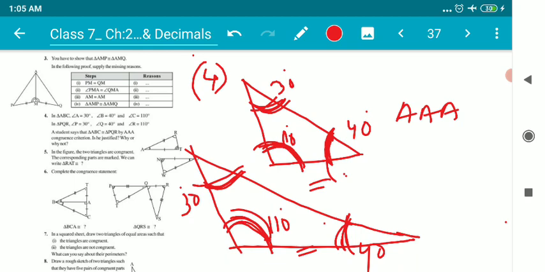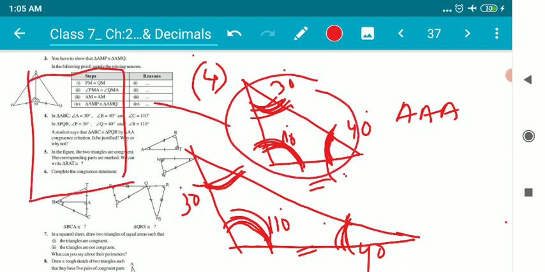Because the basic example is what? I can make a triangle measuring 110, 30, 40 on my copy. In the same way, I can make a triangle measuring 110, 30 and 40 on the floor of my room.